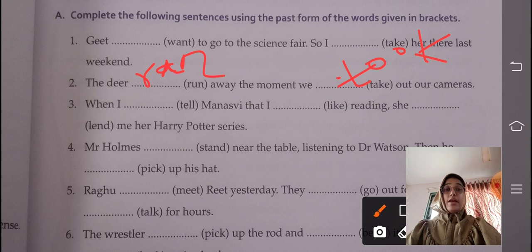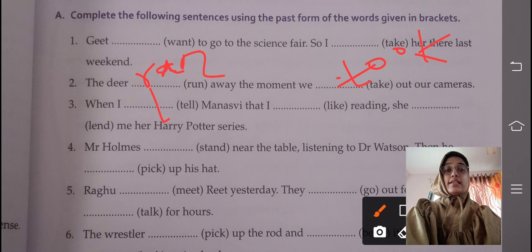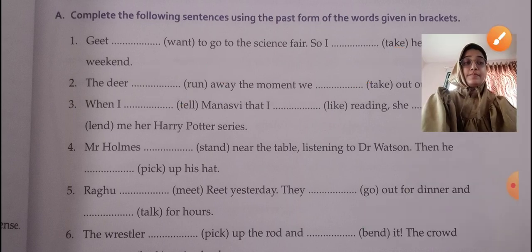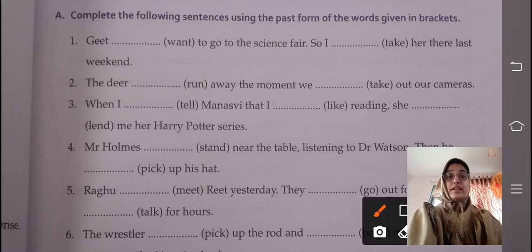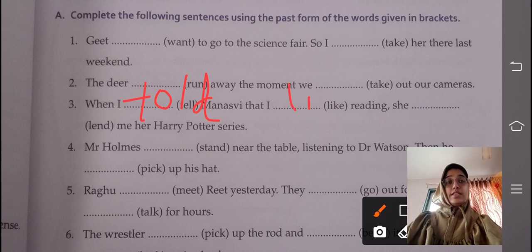Question 3 is: when I dash Manasvi that I dash reading, she dash me her Harry Potter series. When I told Manasvi, yes, the past tense of tell is told. Let's rewrite it. When I told Manasvi that I liked reading, we'll write here d.